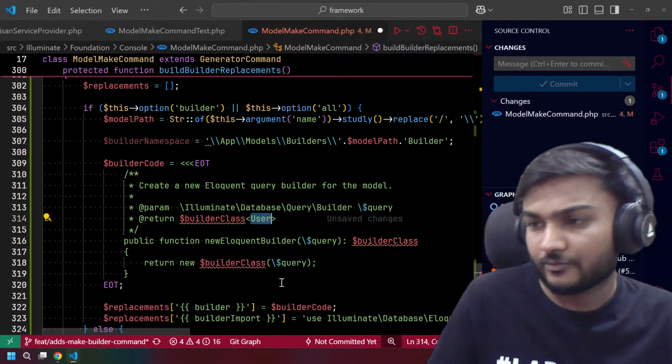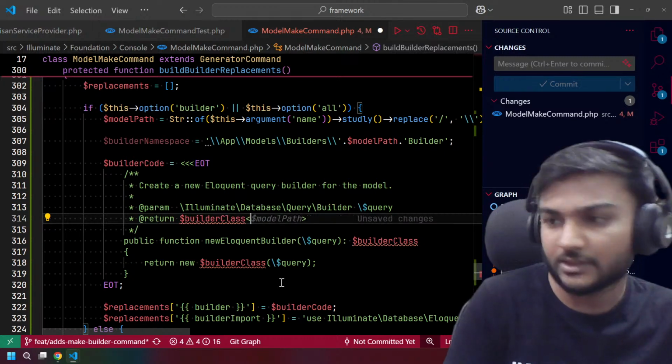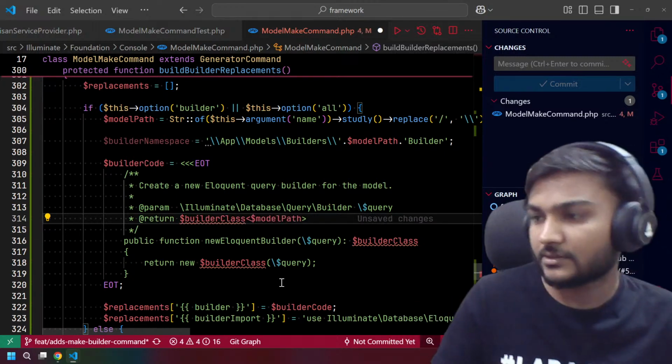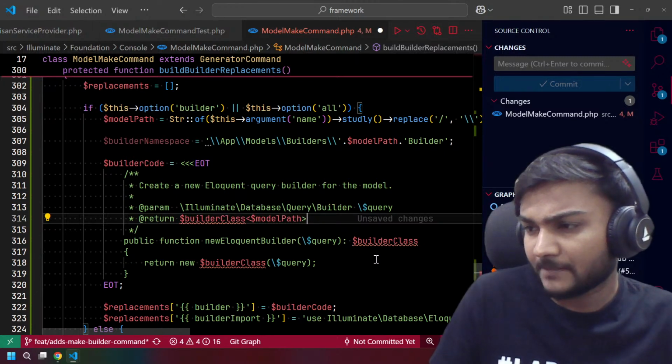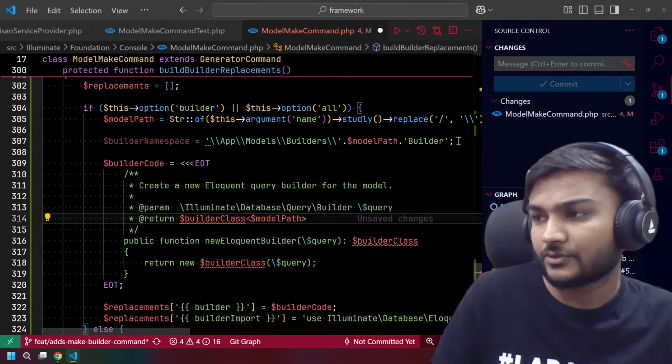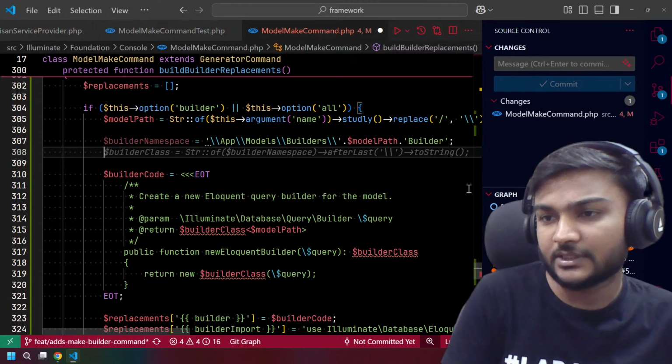At the place of user we will need the model path. Perfect. Then I think this is fine. So we actually need a builder name here.